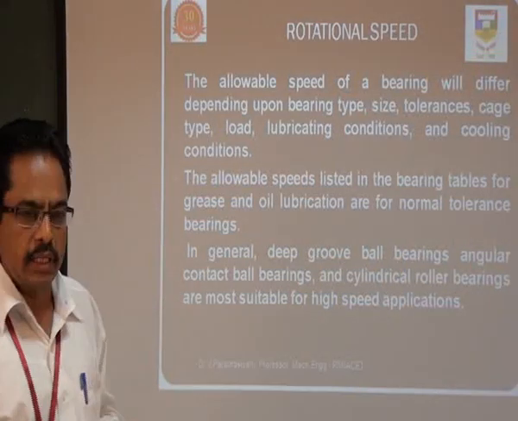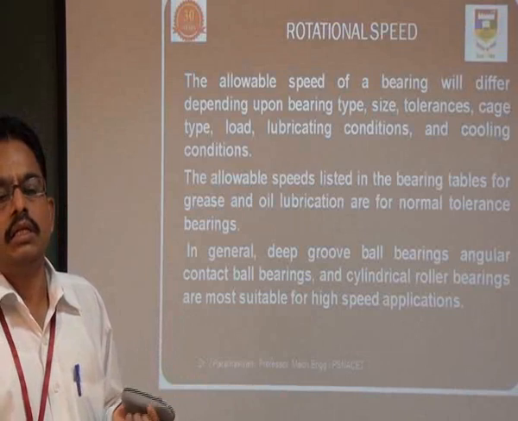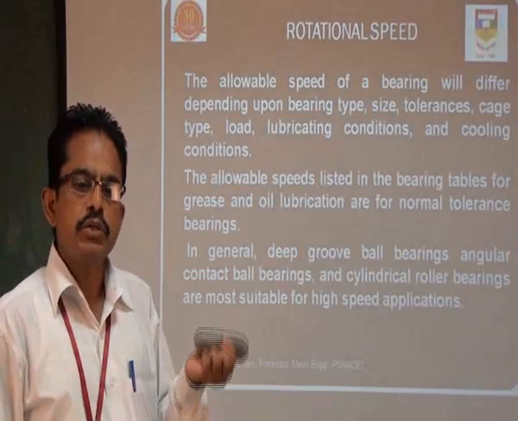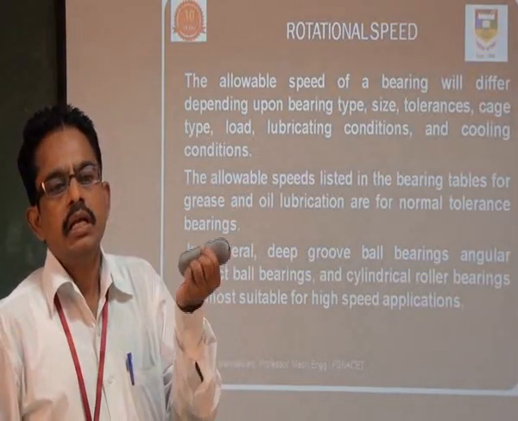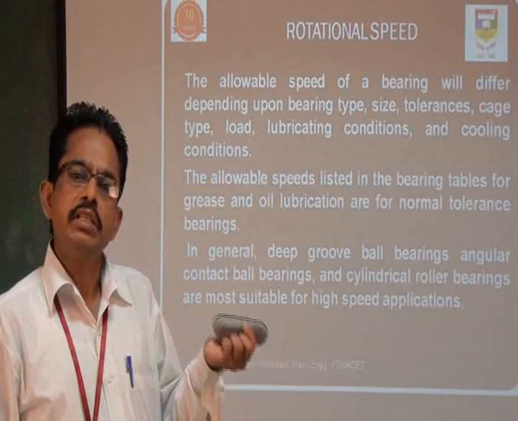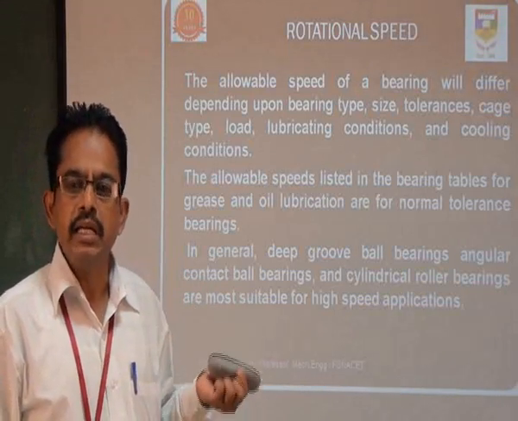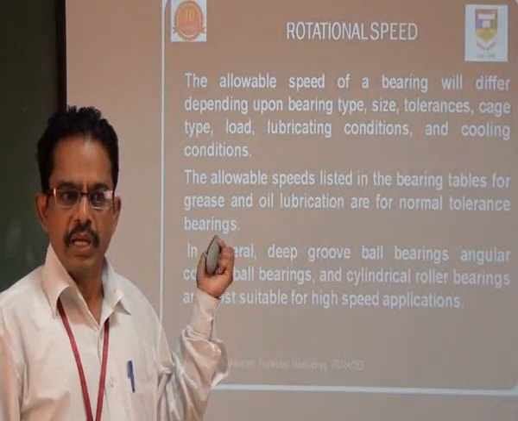Then rotational speed. Of course, the machine or the shaft component or spindle may be rotating from say 40, 50 to 40,000, 50,000 RPM. So the selection of bearing is mainly based on the RPM, that is rotational speed.